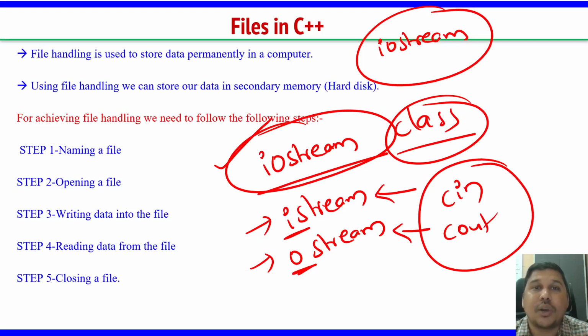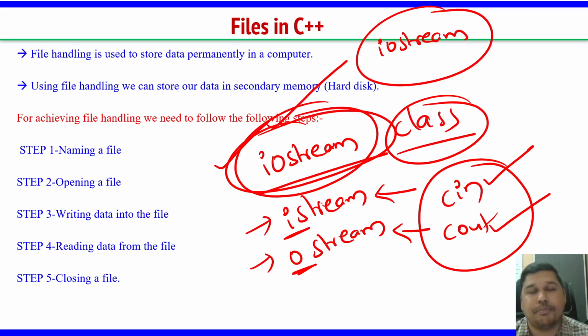So instead of including two header files, iStream and OStream, we are simply including IOStream in all our programs. It means both input and output streams. The logic of cin and the logic of cout is defined in this IOStream. This is a parent class. It has two child classes or subclasses, iStream and OStream, right?